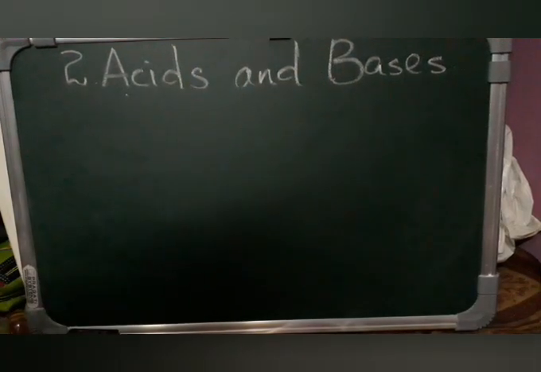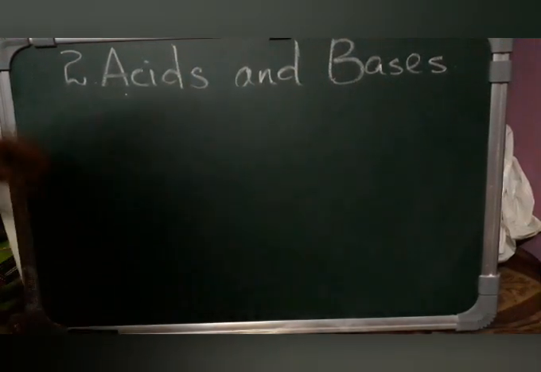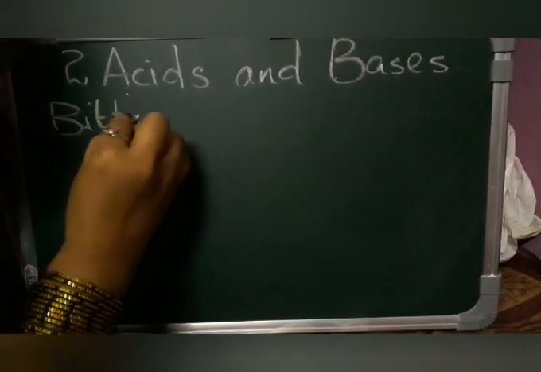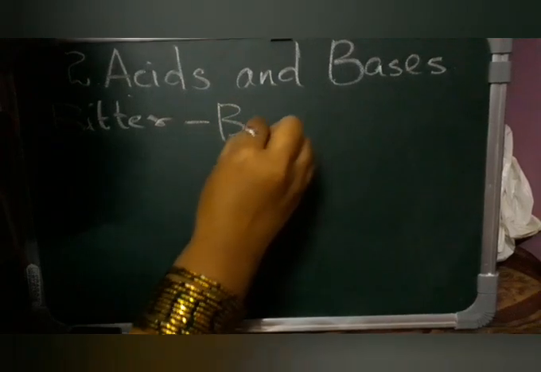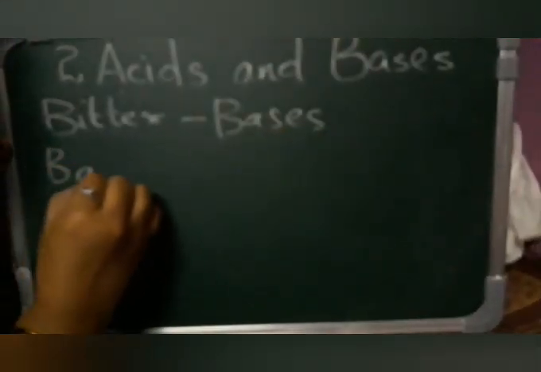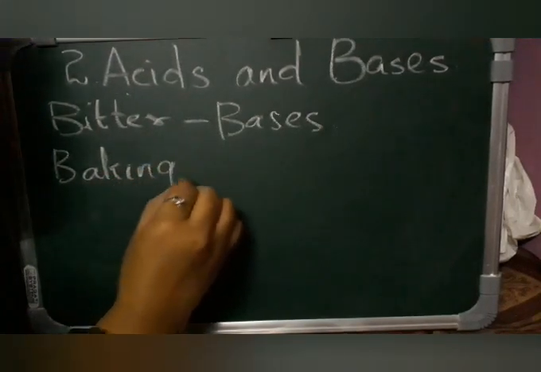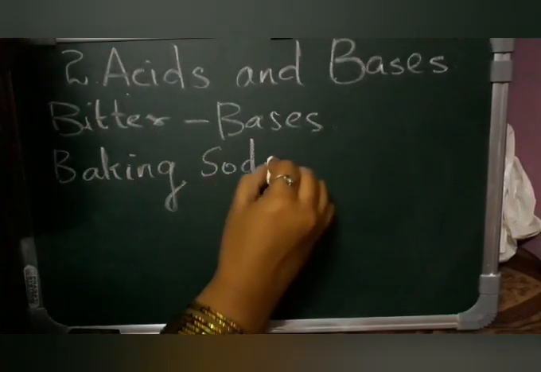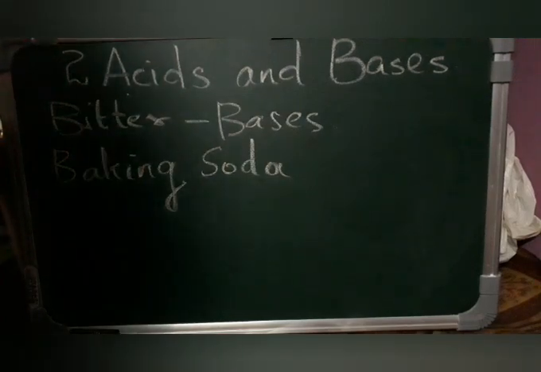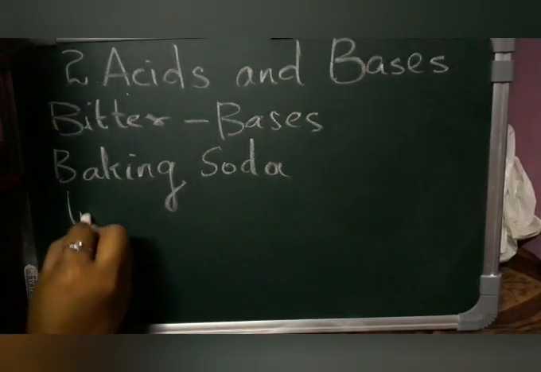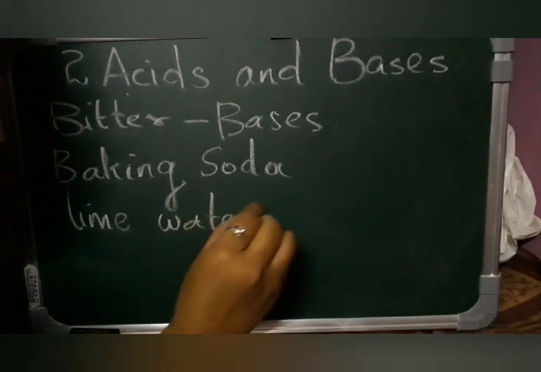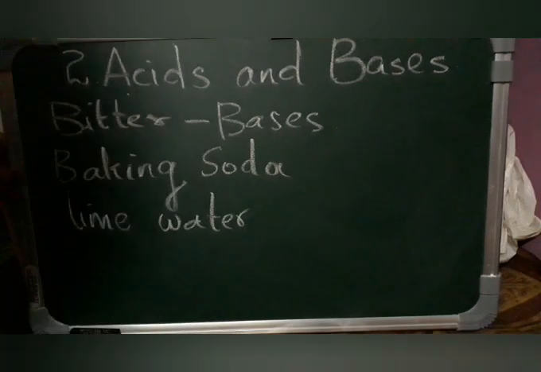Coming to the examples, bitter substances are bases. Example, you can take baking soda, which we use in cooking. You have lime water, and you can take window cleaner.